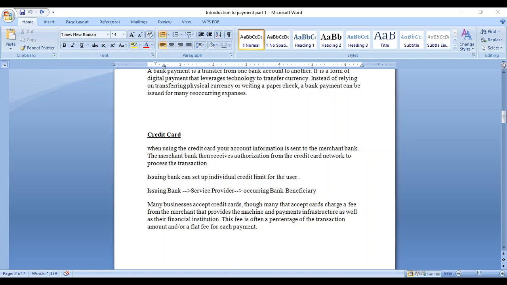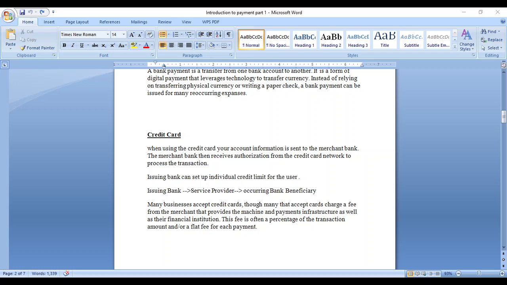Okay, once you initiate the transaction, it does all the validation: your card number, expiry date, and your limit check. Limit check means the bank has already provided, say, 1 lakh rupees as your limit, and you are able to make the transaction within that. That is the limit check. And your risk check also.